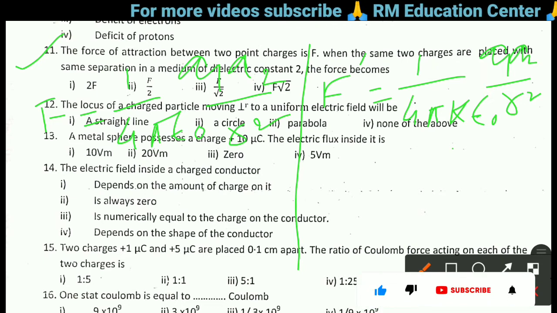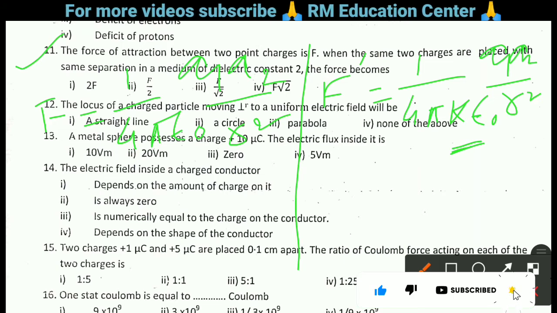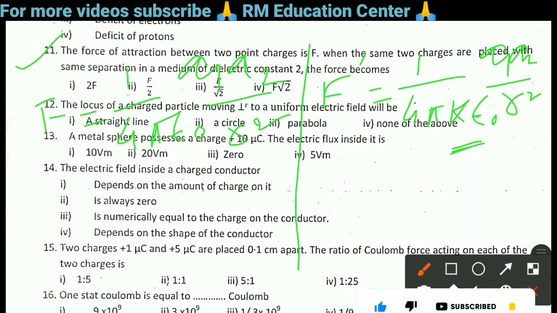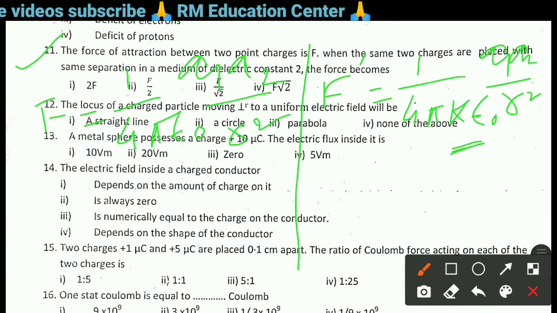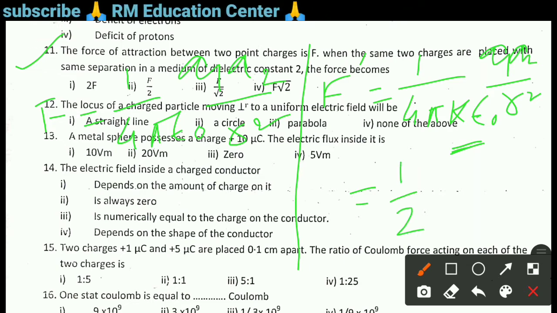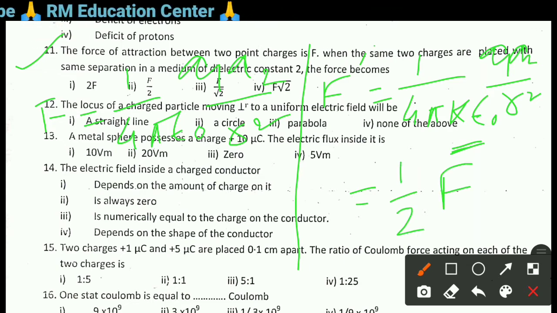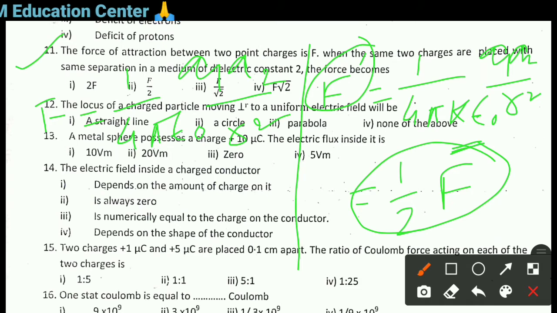So we introduce here K epsilon naught. Now the value of K is 2, so it is equal to half F. So F dash will be F by 2. So right answer is option 2, F by 2.